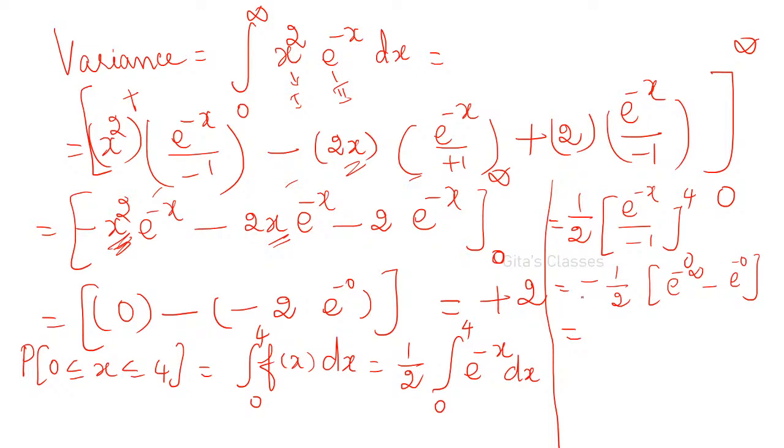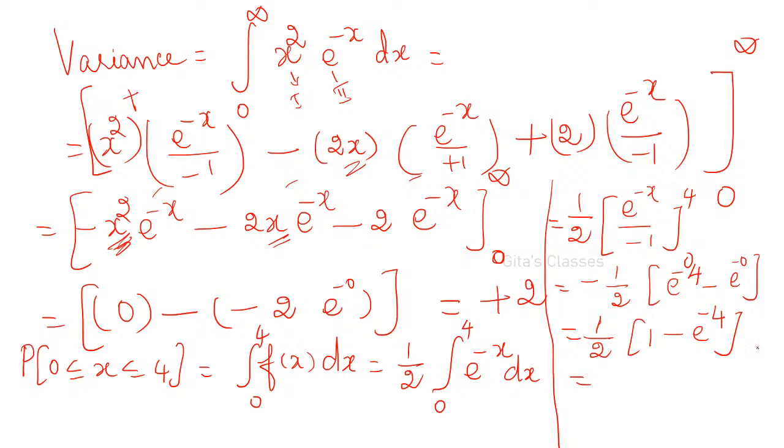Tell me the values. This minus will come, we can take minus inside. 1 by 2 into 1 minus e power minus 4. Sorry, it is not infinity, it is 4.